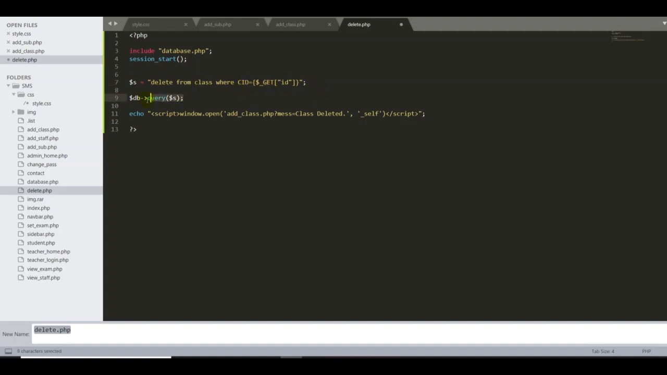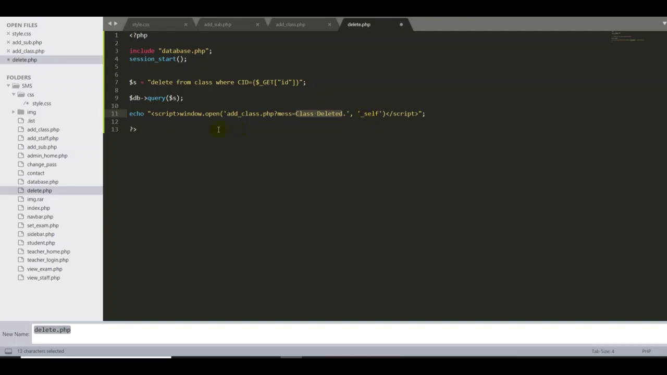Okay, then I have to run this query. Then I want to display some messages to my admin user, because if they click a delete button, he should be able to get the message. That's the reason I'm telling the system to display this message to my admin users. Also, the underscore self means it will stay on the same page. It won't go to other pages.